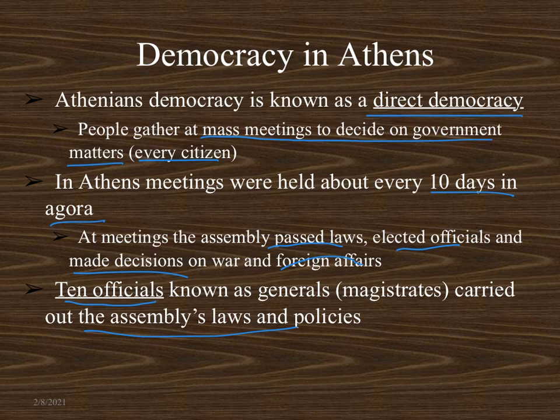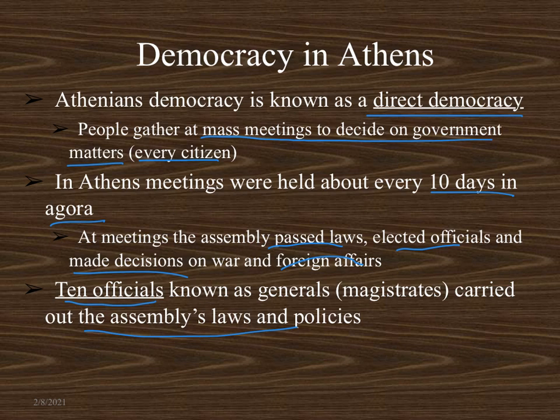So Athens' democracy is a little bit different than ours because in our democracy we have a representative democracy in which every citizen chooses people to make decisions such as passing laws, electing officials, making decisions on war and foreign affairs. Whereas in Athens, every citizen, so someone like Mr. Brennan and myself, if the United States was a direct democracy, Mr. Brennan and myself could attend a congressional meeting and vote directly on laws.